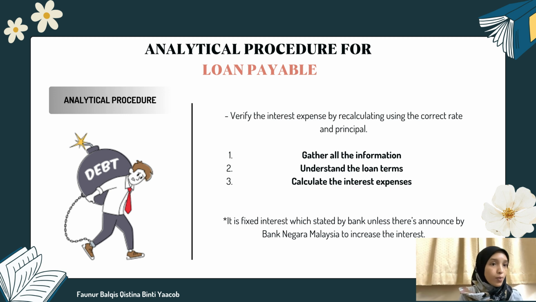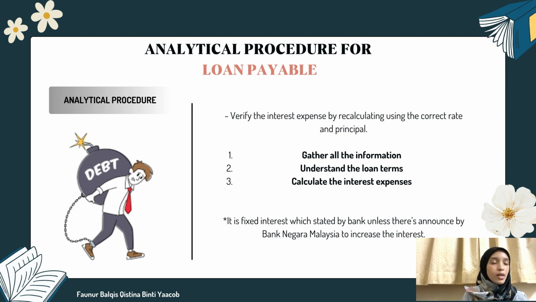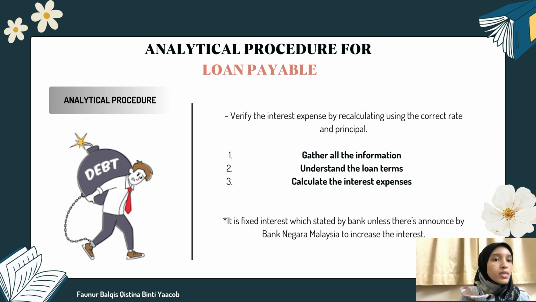Based on analytical procedure here, what the auditor needs to do is recalculate the interest expenses. The auditor first needs to gather all the information and understand the client's loan terms, and also recalculate the interest expenses.